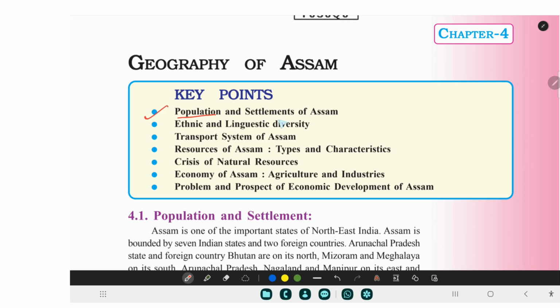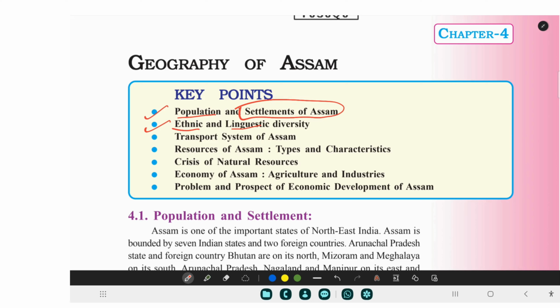About the population and how the people here in Assam are settled. Then ethnic, in short, I would say culture-wise. Then linguistic, although the spelling is wrong, it is linguistic diversity: language-wise, how the diversity is there in Assam. Transportation system of Assam. Then resources of Assam: what are the different resources that we find in Assam, their types and characteristics. Then crisis of natural resources.